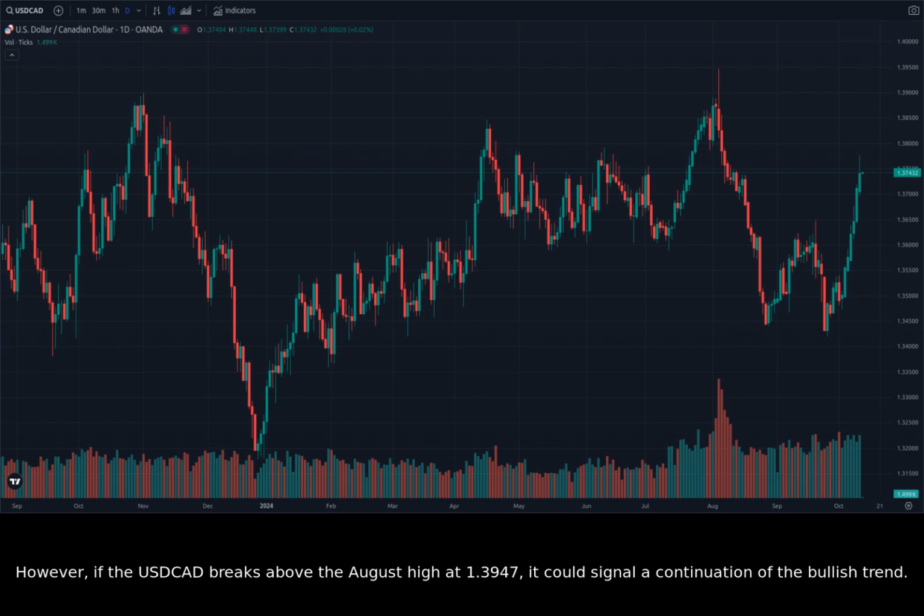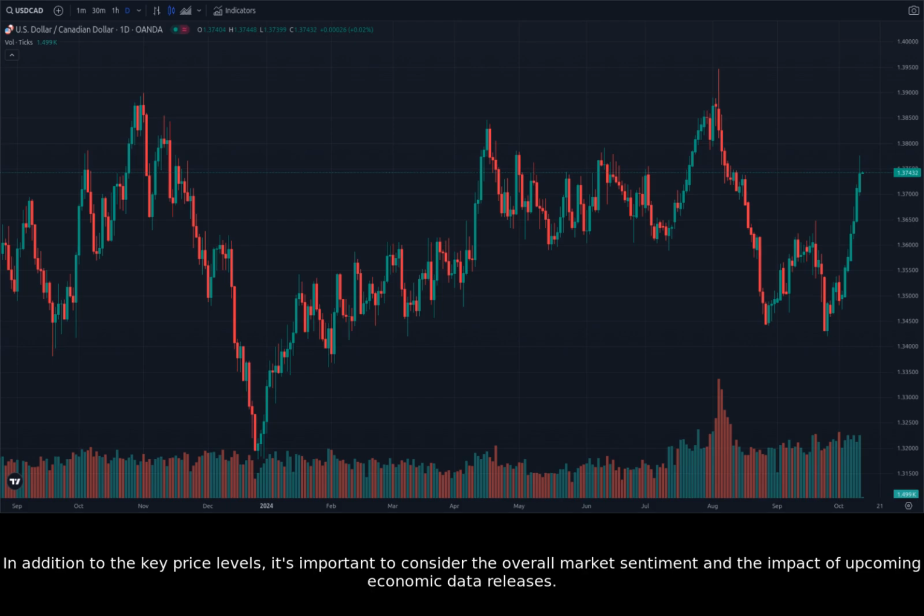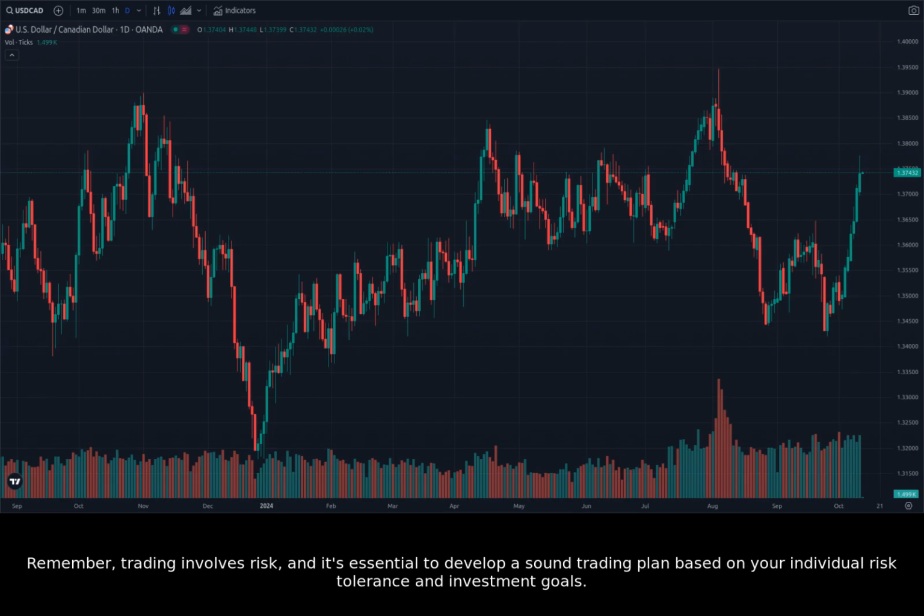However, if the USDCAD breaks above the August high at 1.3947, it could signal a continuation of the bullish trend. Keep an eye on the 50-day SMA for support, as a break below this level could be a significant bearish signal. In addition to the key price levels, it's important to consider the overall market sentiment and the impact of upcoming economic data releases. Remember, trading involves risk, and it's essential to develop a sound trading plan based on your individual risk tolerance and investment goals.